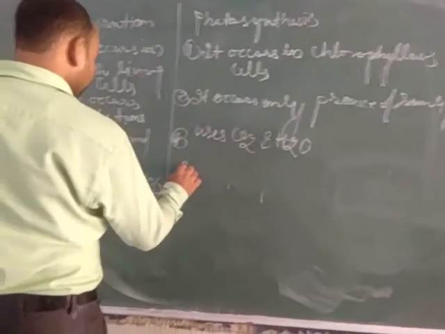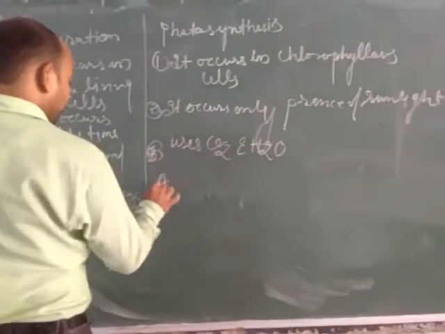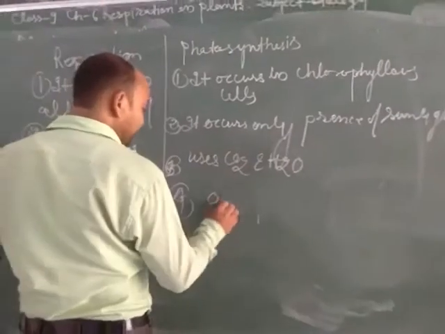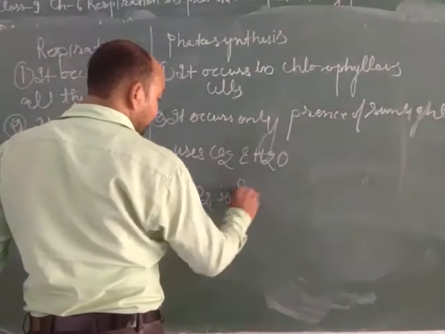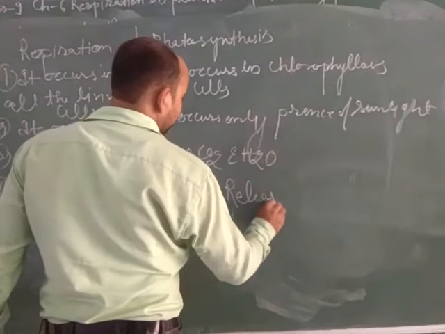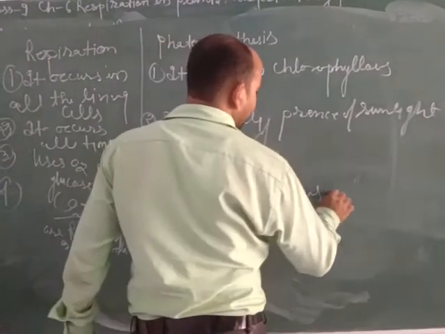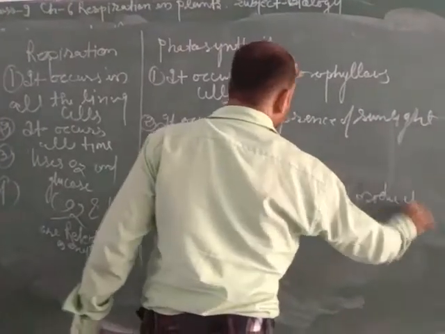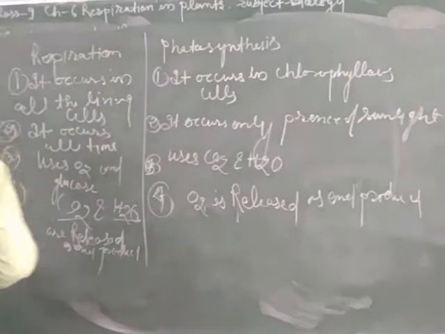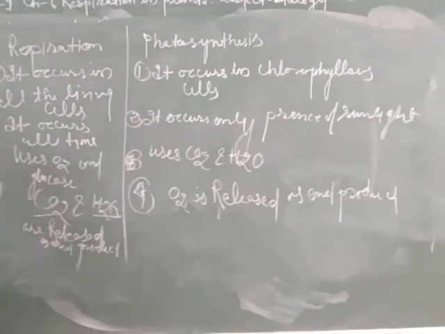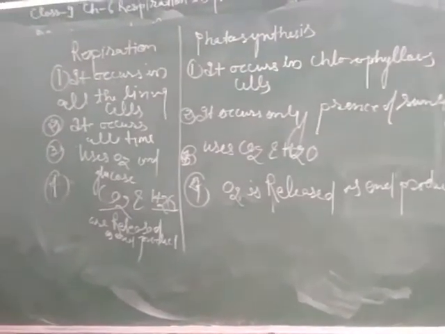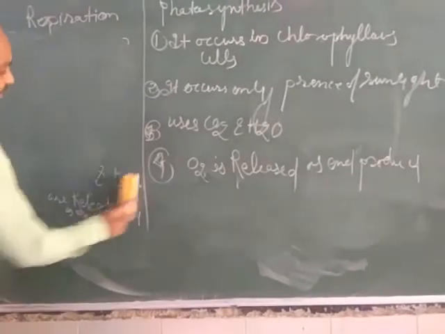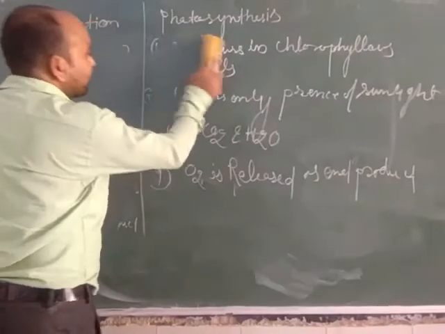Here in photosynthesis, oxygen is released as the end product. Now we will discuss the difference between respiration and photosynthesis. Here are a few more points of difference between respiration and photosynthesis.